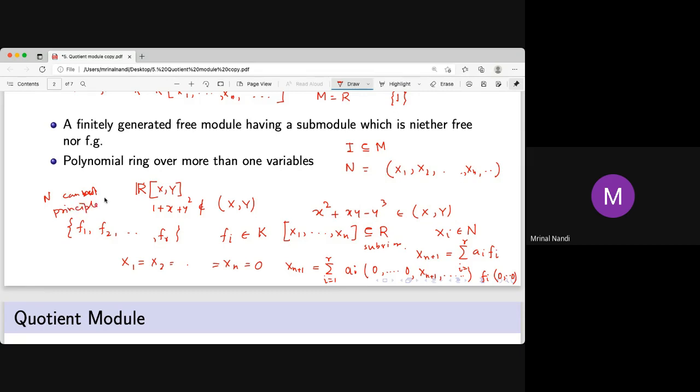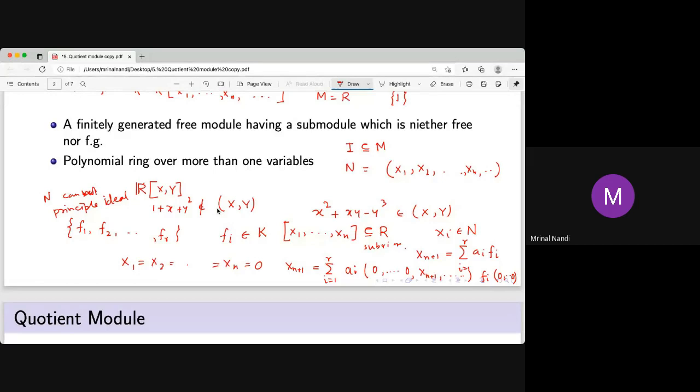It cannot be a principal ideal, so it is not finitely generated, and it is not free. Since it's not a principal ideal, it's not free, because the only ideals in R which are free are non-zero principal ideals.